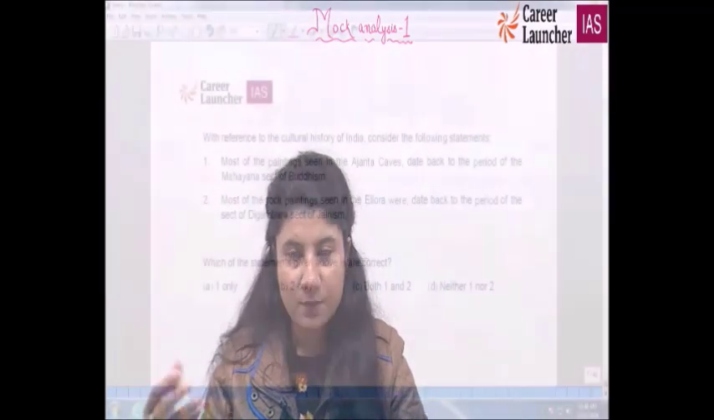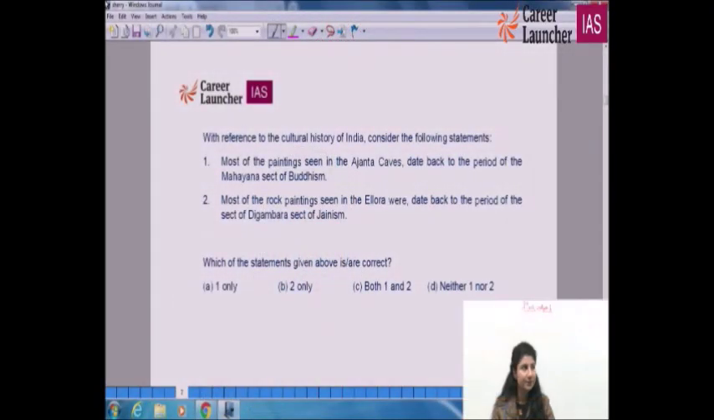This question is very simple. The first statement, most of the paintings seen in Ajanta caves date back to the period of the Mahayana sect of Buddhism, is a very right statement. The second, most of the rock paintings seen in Ellora date back to the period of the Digambara sect of Jainism, is not correct, not only of Jainism. It also includes certain series of Lord Vishnu, and it also illustrates some of the series of Lord Shiva. So the first statement is correct. Therefore, A for apple is the right option.